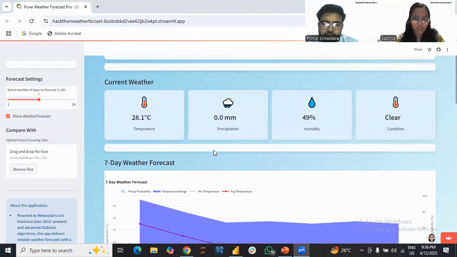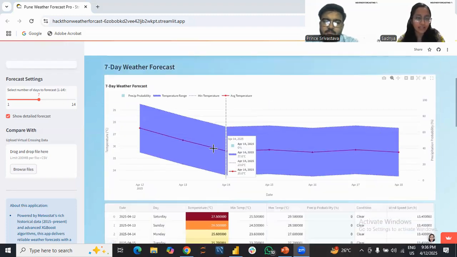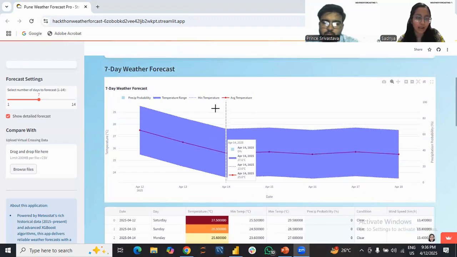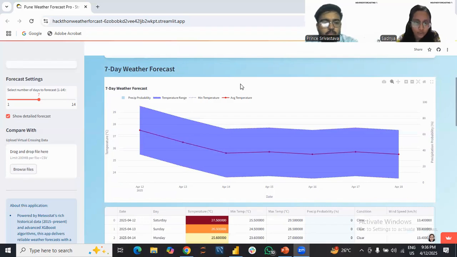Moving forward, here I have added that I want forecasted data for the next 7 days, and here I get the 7 days weather forecasting. Using this graph, we can see what exactly the forecasted results are. Here we can see that the temperature is rising, and tomorrow there will be a 1 degree rise in temperature.